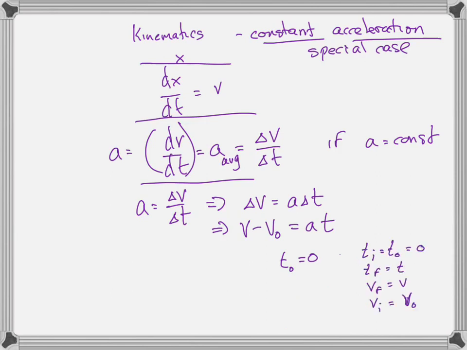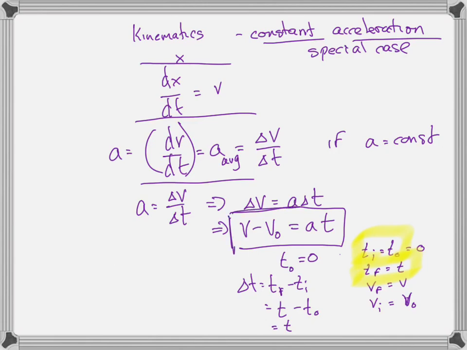I've just written out the notation. So we have changed from the notation of t final and t initial to the notation of t and t0. In other words, we've renamed t initial as t0 and t final as t. So, for example, delta t, which is by definition t final minus t initial, is also equal to t minus t0, which is equal to t because t0 is 0. Okay, so this is just a notation change.